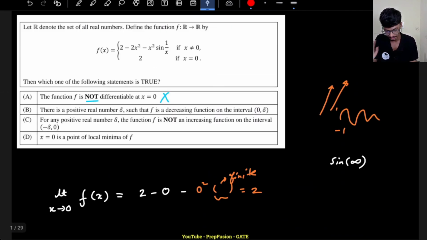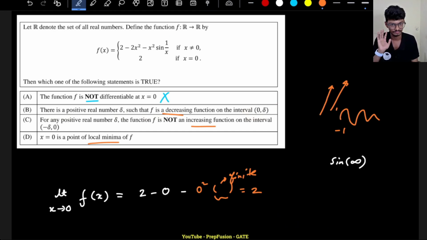First option is incorrect. Next option: there is a positive delta such that f is a decreasing function on the interval 0 to delta. So they are talking about decreasing, and in the next option about increasing, local minima, maxima, all these things. Whenever these kind of things come up, you have to differentiate the function.